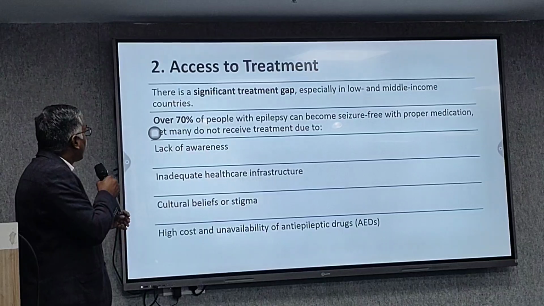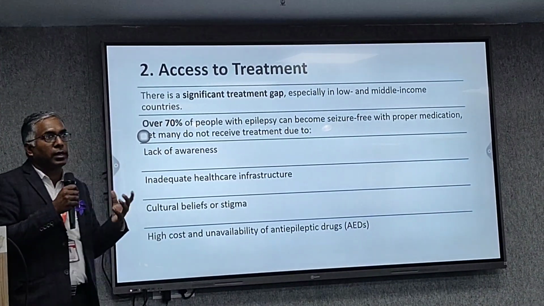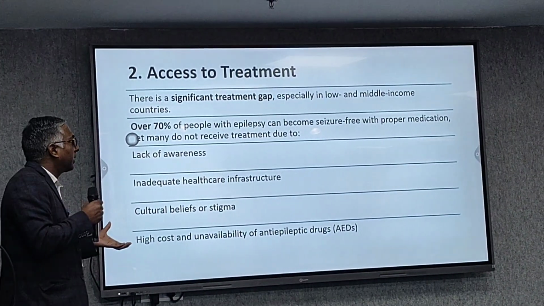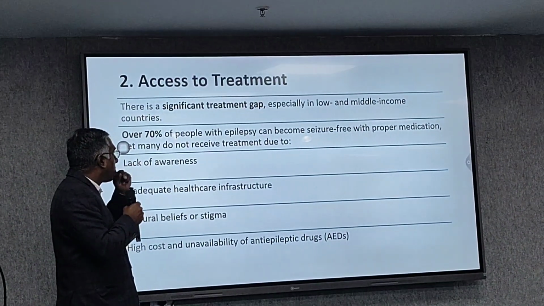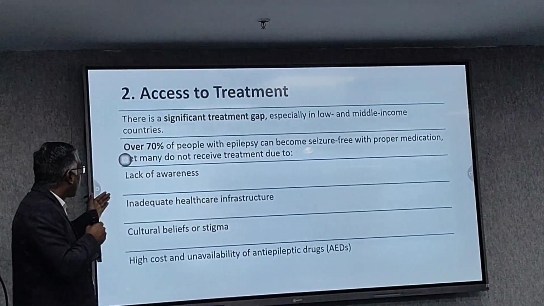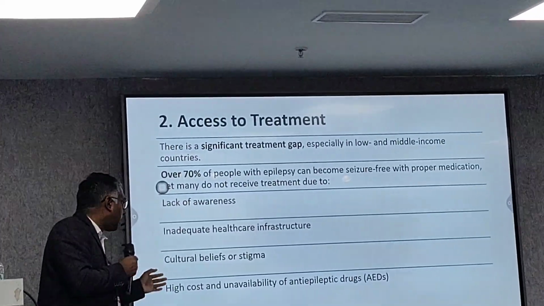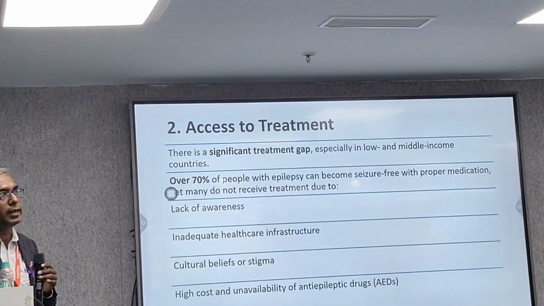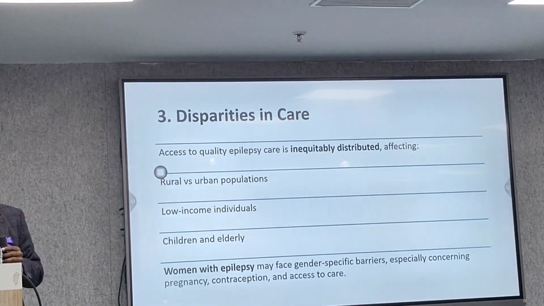Then regarding access to treatment, there is a significant treatment gap, especially in low and middle income countries. Those with low socio-economic status might not afford the medication, might not be able to investigate themselves for a proper treatable cause. Over 70% of people with epilepsy can become seizure-free with proper medication. And many do not receive treatment due to lack of awareness, inadequate healthcare infrastructure, cultural beliefs or stigma, and sometimes high cost and availability of anti-epileptic drugs. That's why there is some difference in access to treatment in various populations.